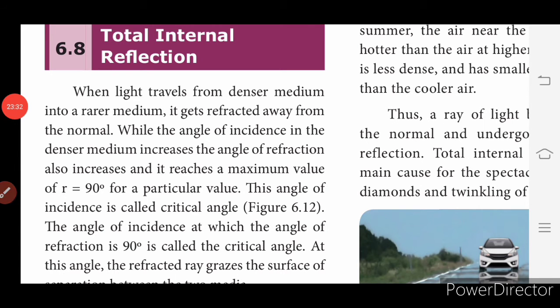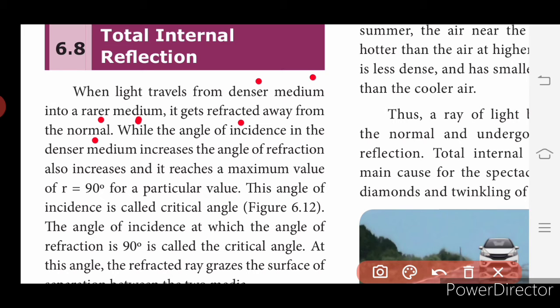So now we pass on to the topic total internal reflection. So what is total internal reflection? The internal reflection means the reflection that takes place inside the material, not outside. Okay, so when light travels from denser medium to rarer medium, it gets refracted away from the normal.